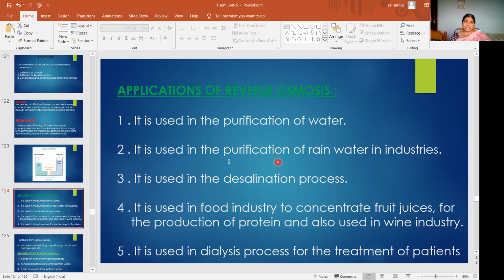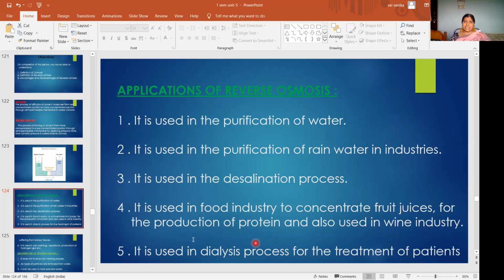Then it is used in desalination. Just now I told you, the removal of salts from seawater is called desalination. So by reverse osmosis, you can remove the salts from seawater. Then it is used in the food industry to concentrate fruit juices. Here in the food industry, to concentrate fruit juices, we use reverse osmosis. And for the production of protein, and it is also used in the wine industry.